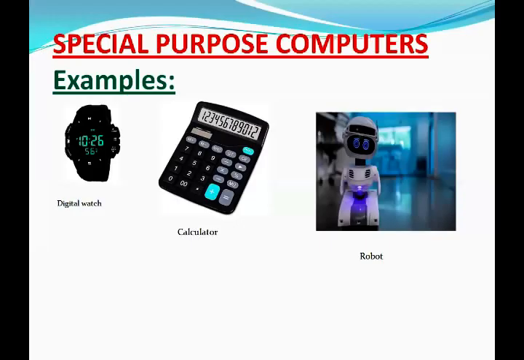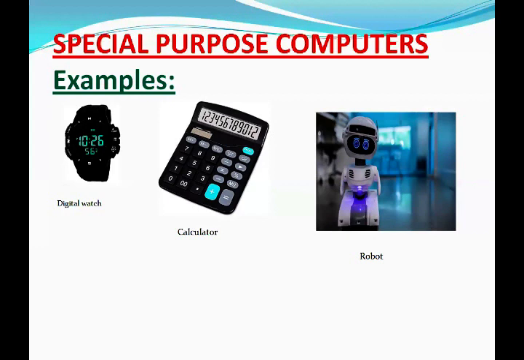Okay, now the next heading is special purpose computers. Special purpose computers can do only one type of job. The software is built into the circuit. These computers are operated by simply pressing a few buttons provided on them.